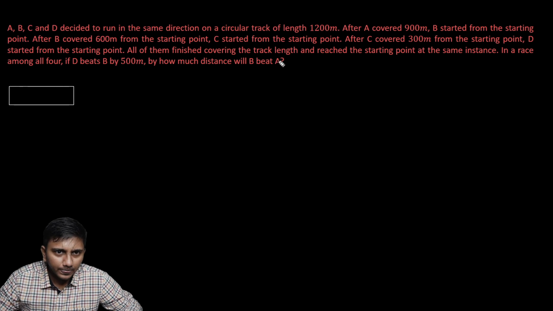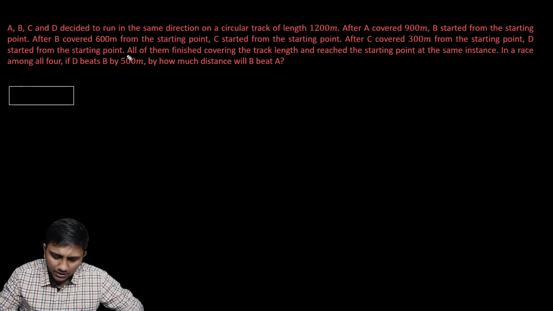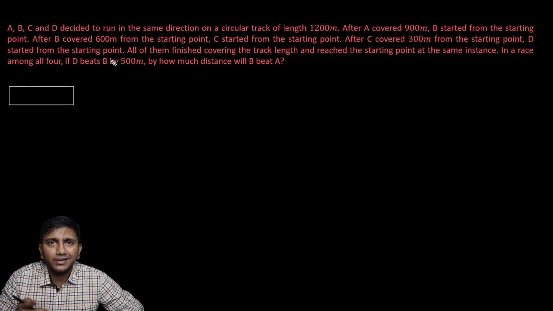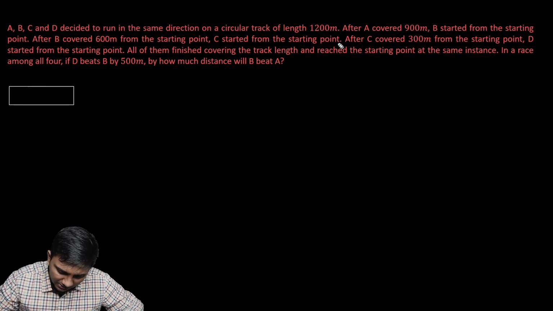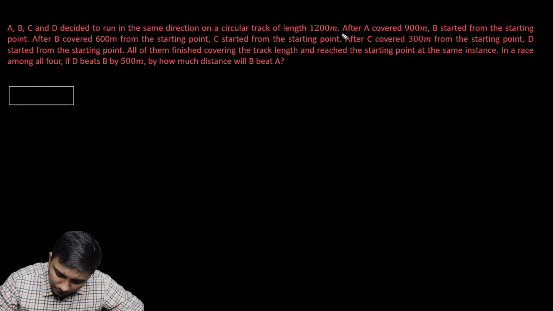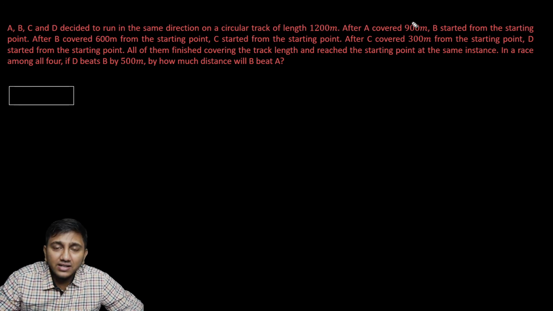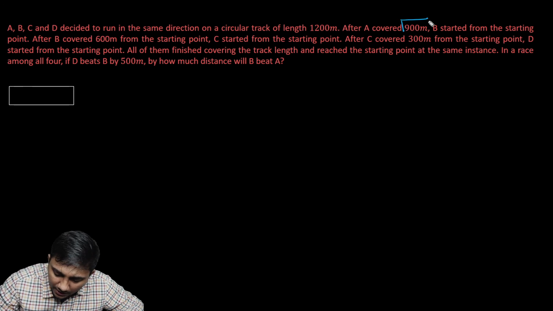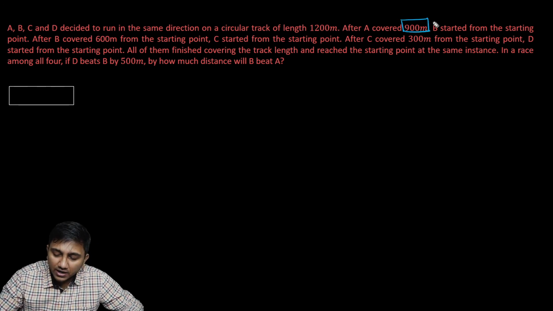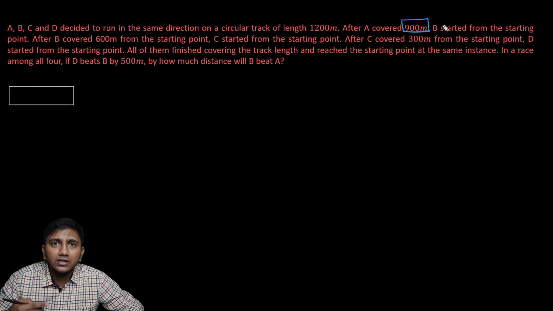A? Okay, so let's get the speed ratios of two of them and then we can combine all of that. Let's look at this part of the information. After A covered 900 meters, B started from the starting point. So A only has another 300 meters left because it's already covered 900. So when A covers 300, B is covering the entire 1200.